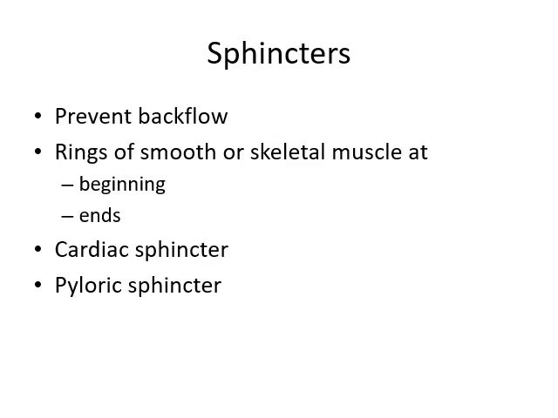These are basically rings of smooth or skeletal muscles at the beginning and the ends, just to prevent backflow of the food material. There are two sphincters in the stomach, cardiac sphincter and pyloric sphincter. In case of intestine, there will be anal sphincter, ileocecal sphincter.